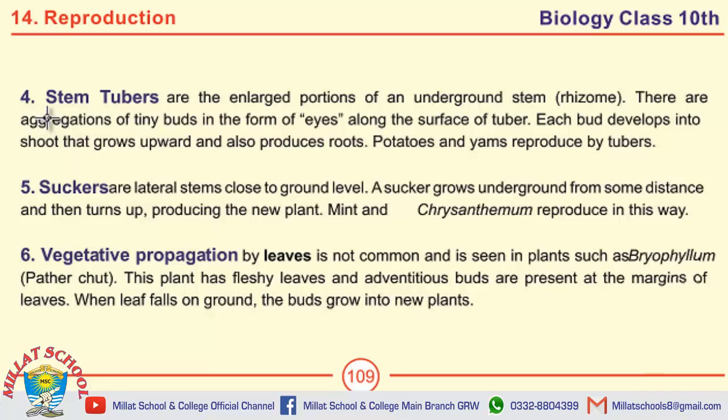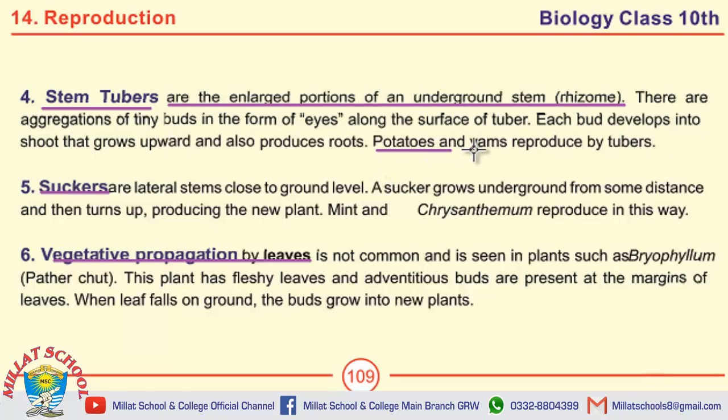Students, these are also the other ways of natural vegetative propagation: stem tubers, suckers, and vegetative propagation by leaves. Define stem tubers, give examples. Stem tubers are enlarged portions of an underground stem.